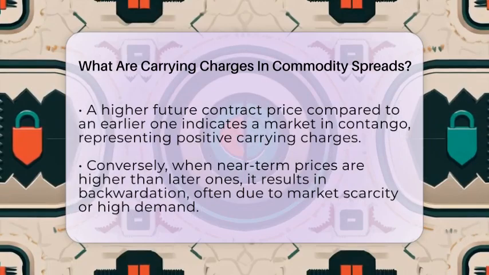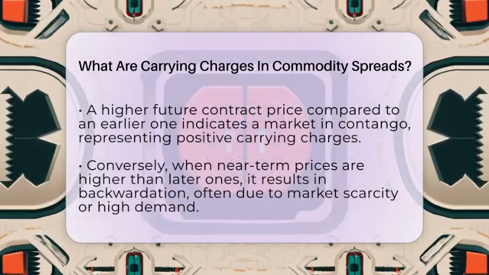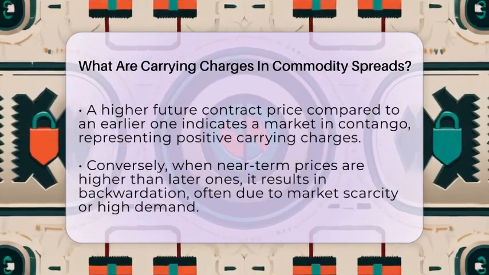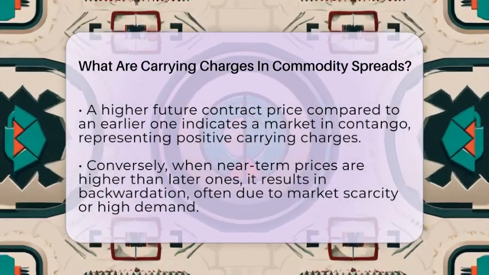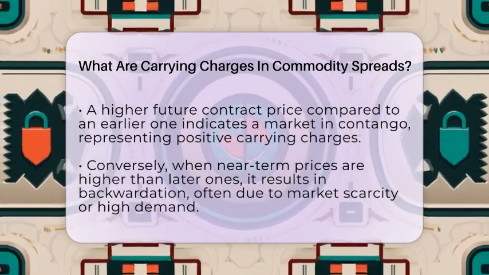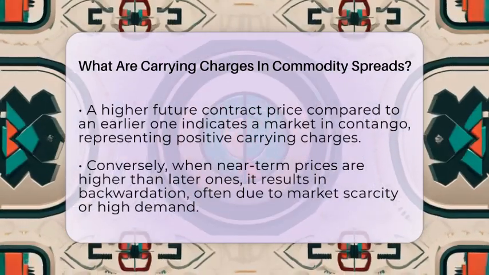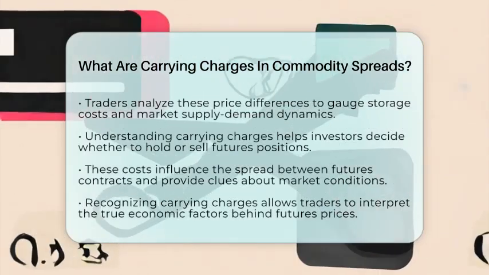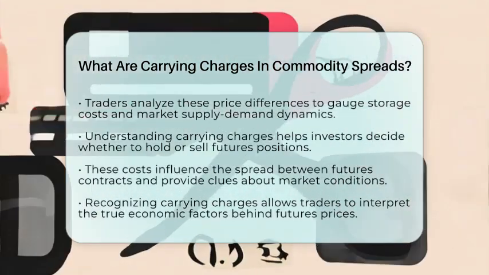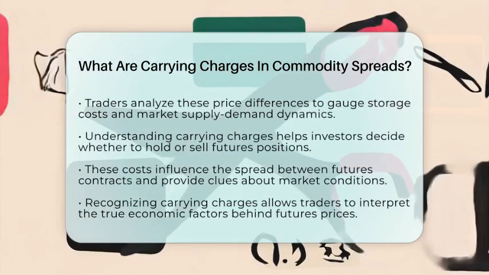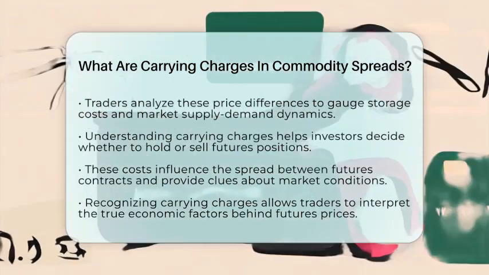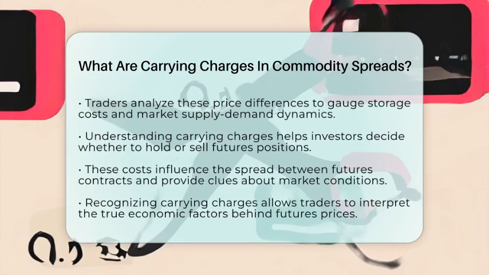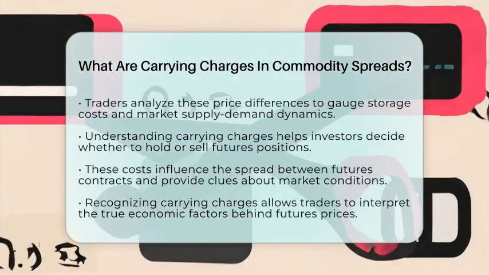Understanding carrying charges is vital for traders working with commodity spreads. When they buy one futures contract and sell another, the difference in prices often reflects these costs. If the market expects high carrying charges, the spread might widen, indicating more costs to hold the position. Conversely, low or negative charges can suggest a different supply and demand outlook. By analyzing these charges, investors can better judge whether to hold onto a futures position or to sell quickly.